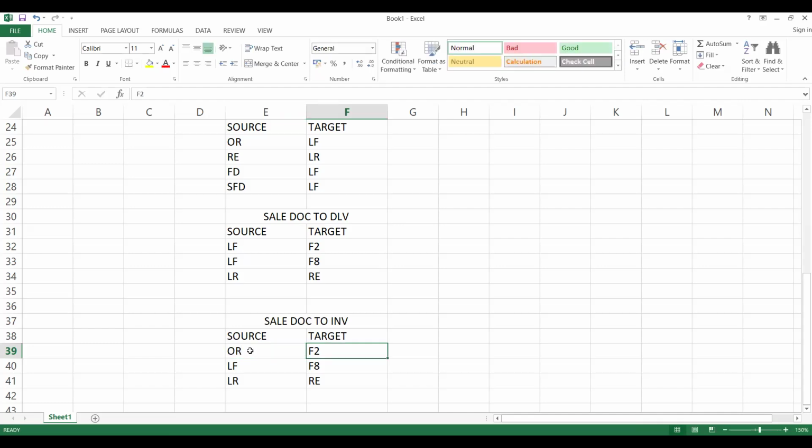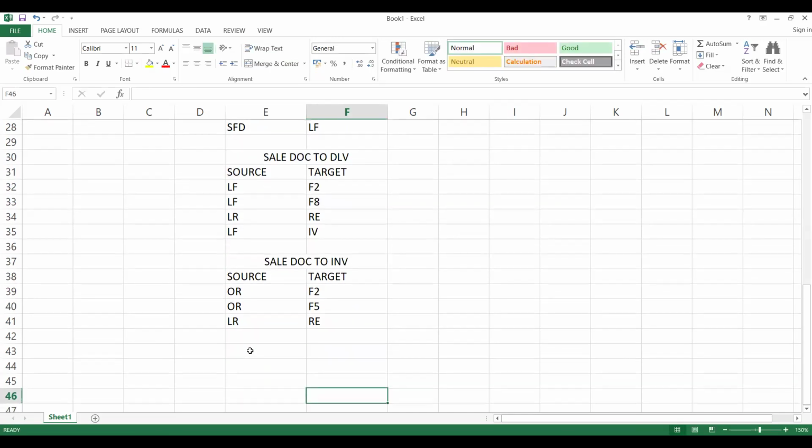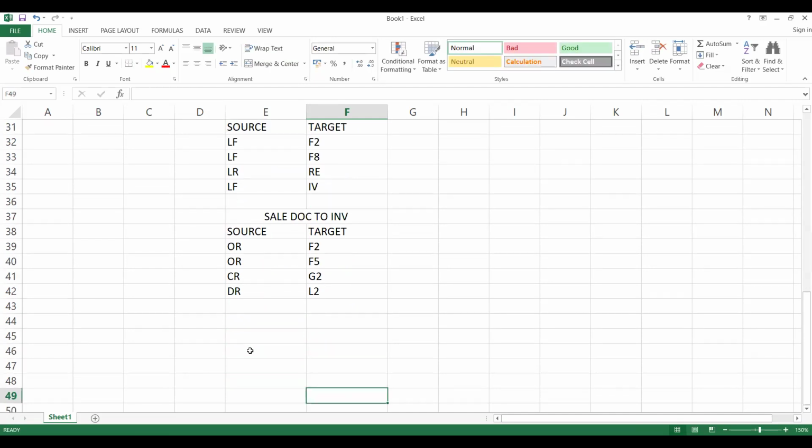Order to invoice, I can create. Order to FI, pro forma invoice, I can create it. Here I can put one more thing, like LF to IV, intercompany invoice, that I can also do. Here, credit memo request to credit memo billing. In a similar way, debit memo request to L2, debit memo, that we can also create.